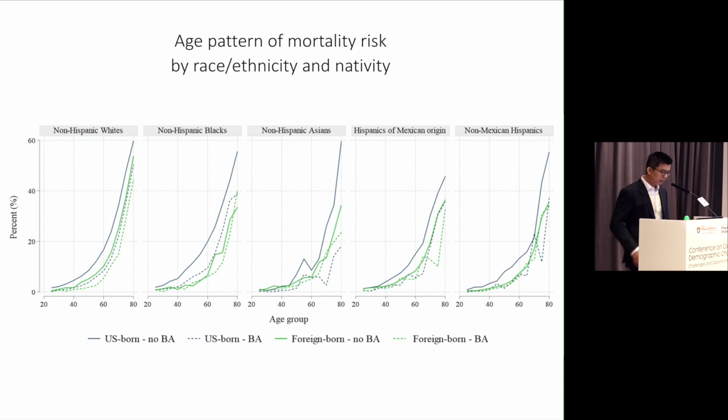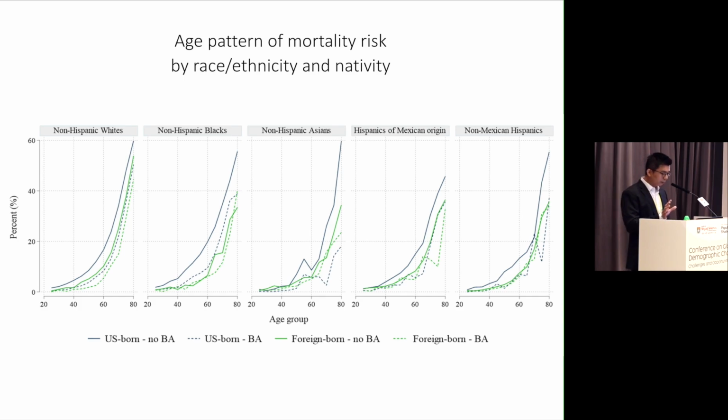So in other words, we find a very general pattern, that is the nativity gap in disability and disease narrows with age, but the nativity gap in mortality widens with age. In other words, we do find this kind of paradox. So even though immigrants' advantage in disease or disability shrinks or diminishes with age, on the other hand, their advantage in mortality actually increases with age. So then the question is why there is such a paradox.